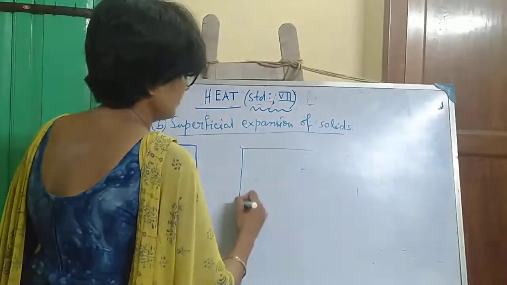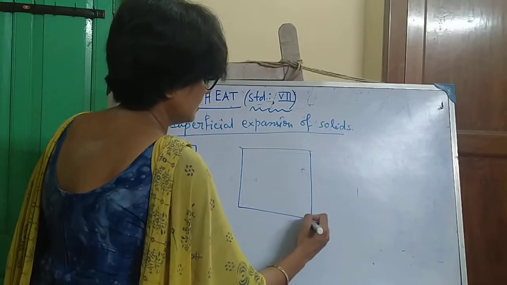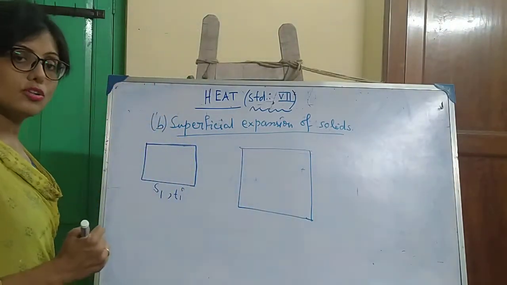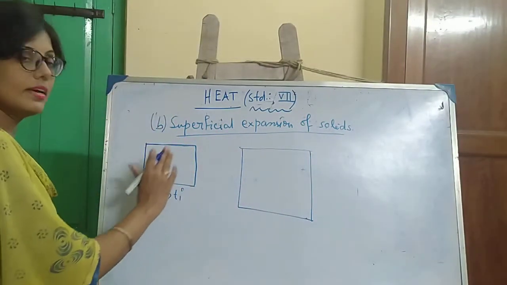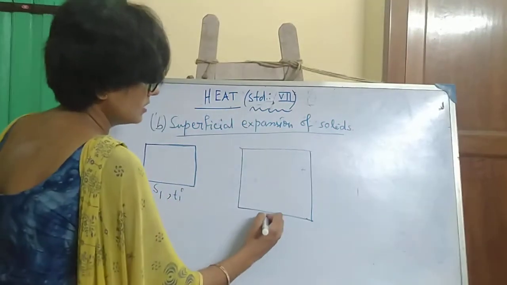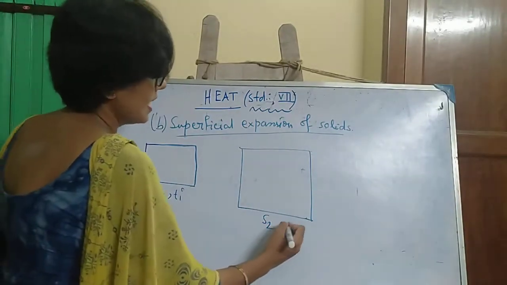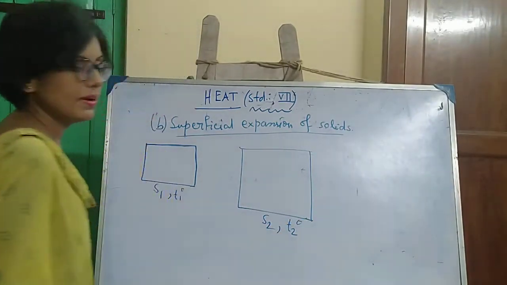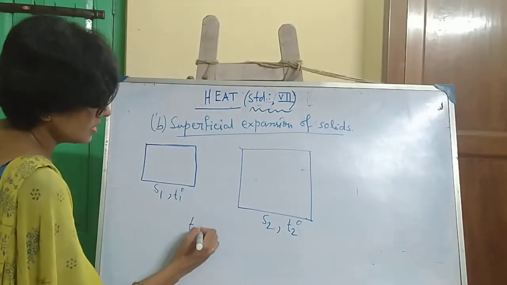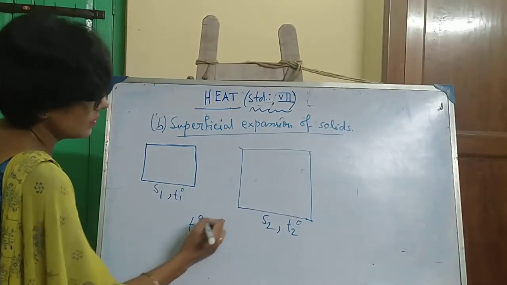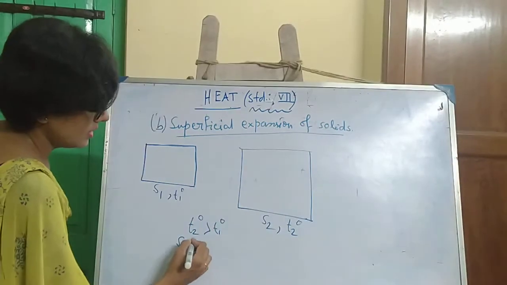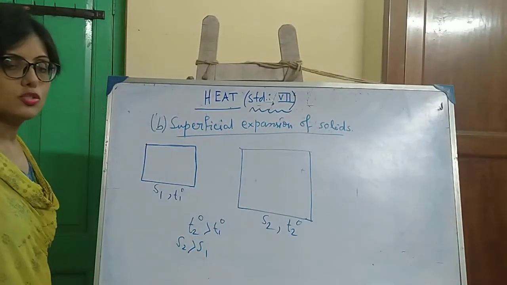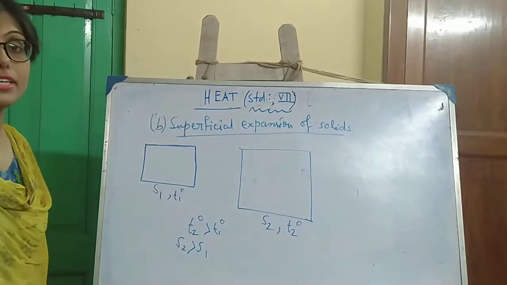Then the surface area is also expanding from S1 to S2. Suppose S2 is the final surface area and T2 degree is the final temperature. So T2 is greater than T1 and S2 is greater than S1. What is the superficial expansion?